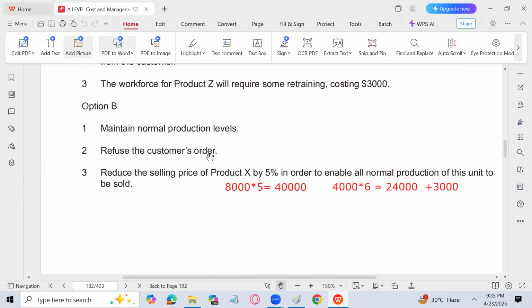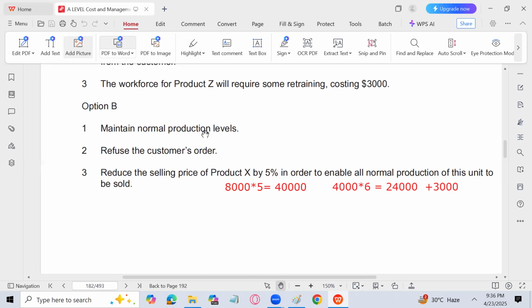Now the next option: maintain normal production levels, refuse the customer order, and reduce the selling price of product X by 5% in order to enable all normal production of this unit to be sold. He's saying maintain the normal production level, so we are not going for the special order from the customer.